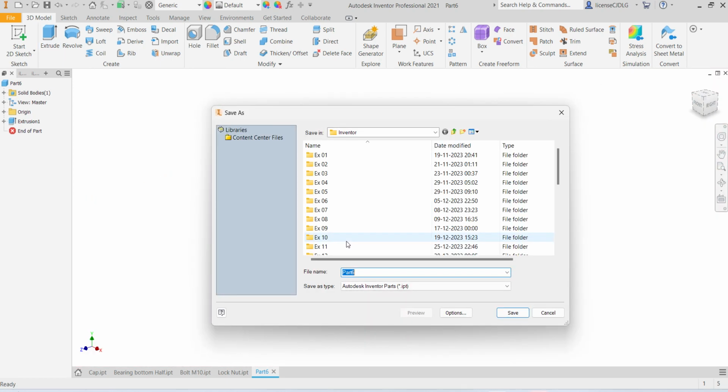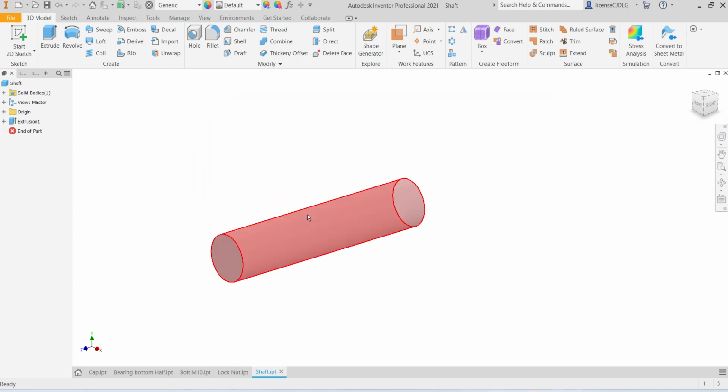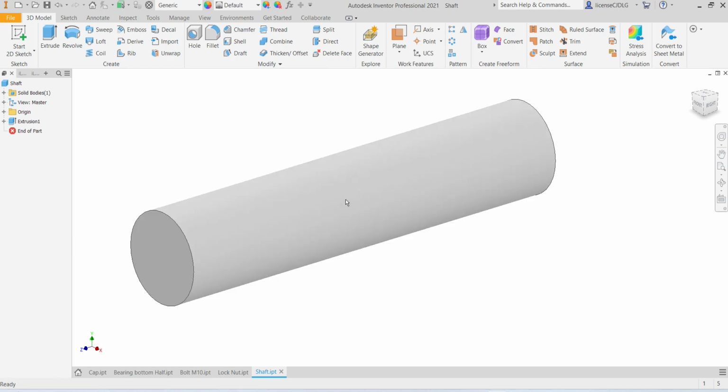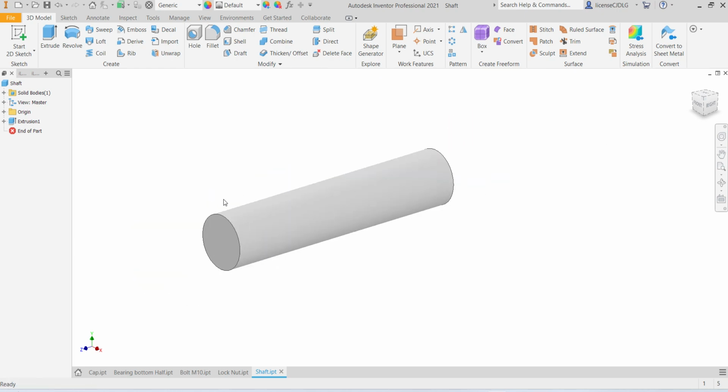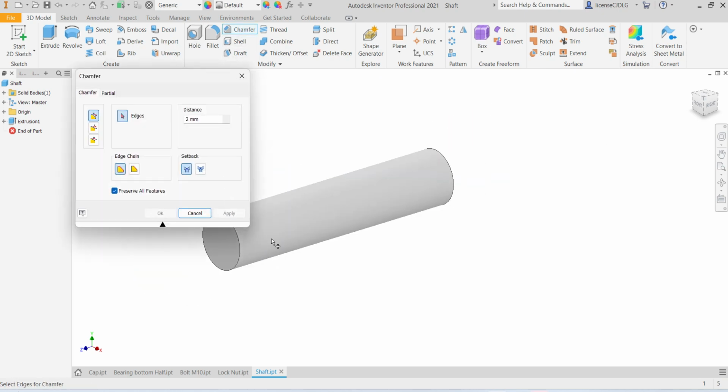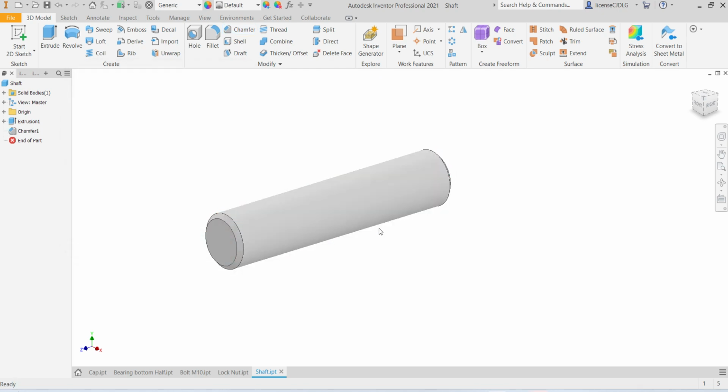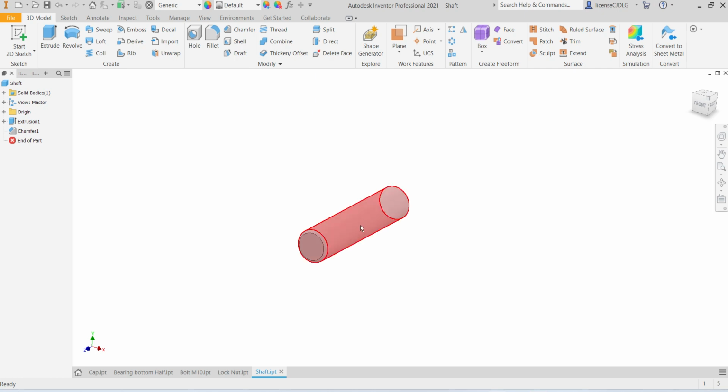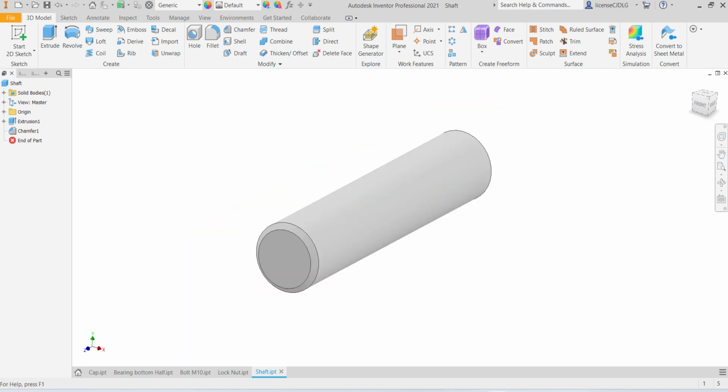Save as a shaft. Save. Select chamfer, give 2 edges. So now all the parts are completed, friends.